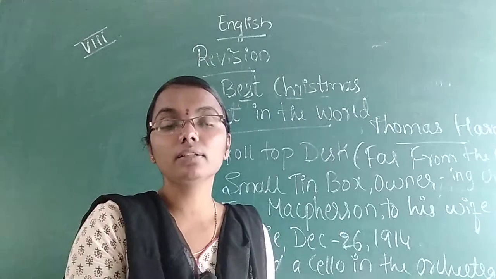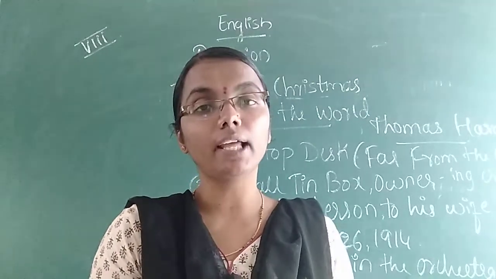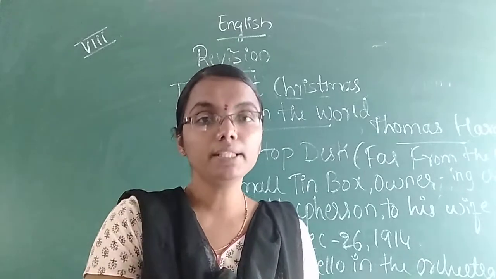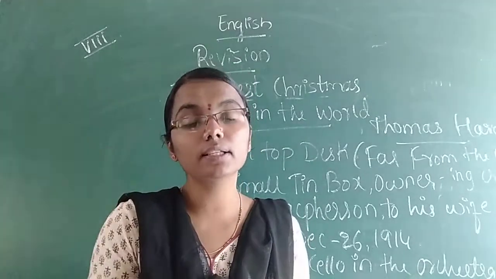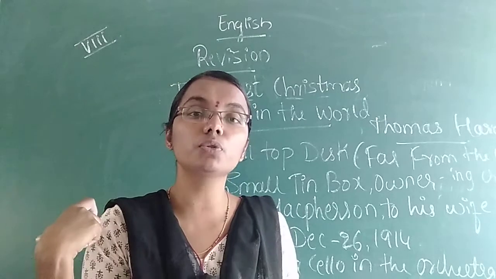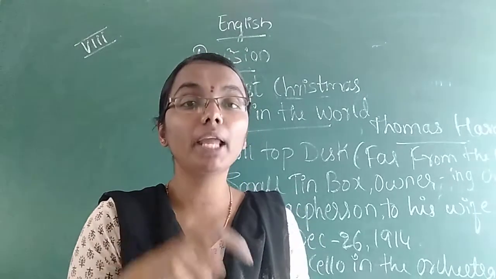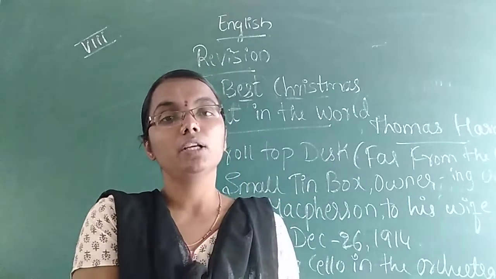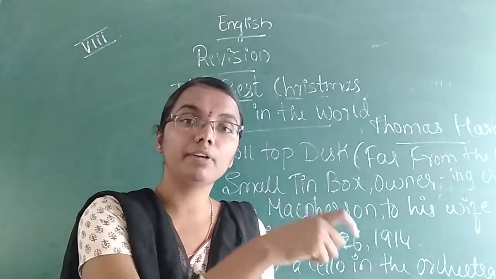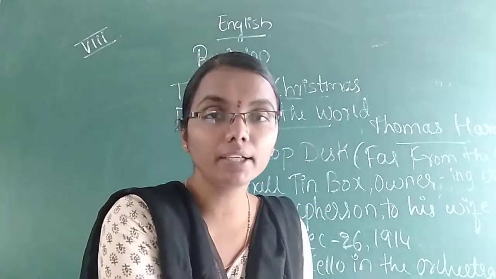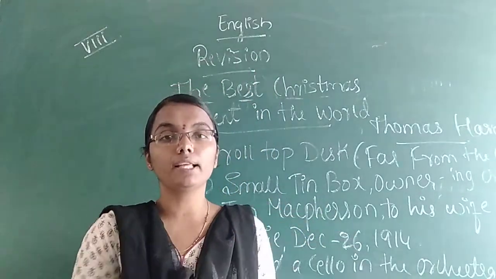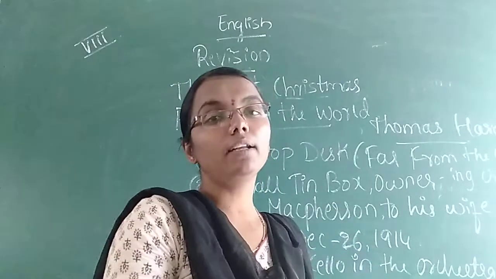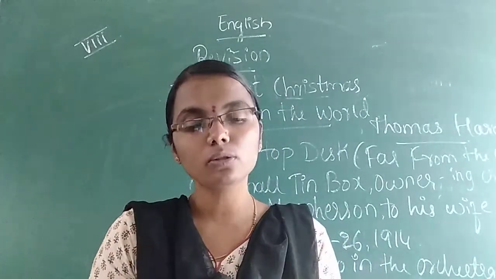From the lesson we can understand that Connie did not want to use electricity. Instead of that, she always used candles. So maybe the candles caused a fire, and due to that fire incident the roll top desk was affected. It got completely damaged, so for that reason it had been sold.